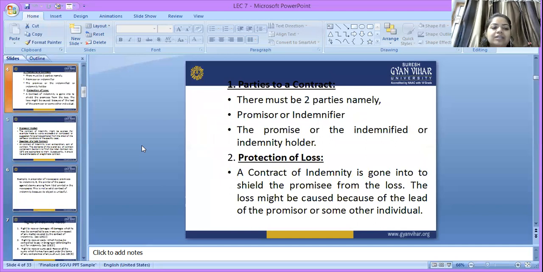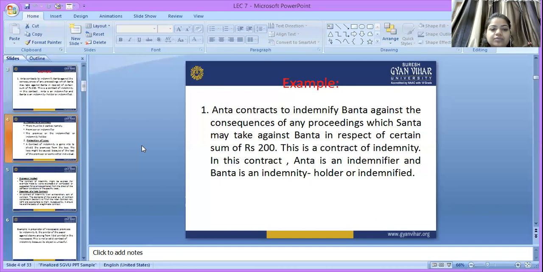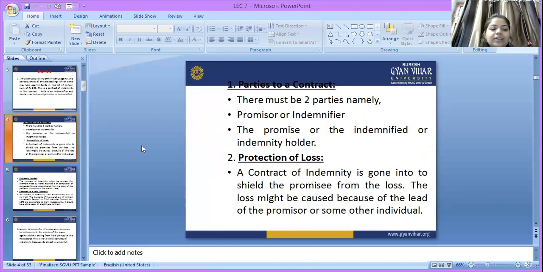So, what are the essentials required for making a contract of indemnity? The first one is parties to a contract. There must be at least two parties, namely the indemnifier and the indemnified. The promisor or indemnifier is an essential part of a contract of indemnity.